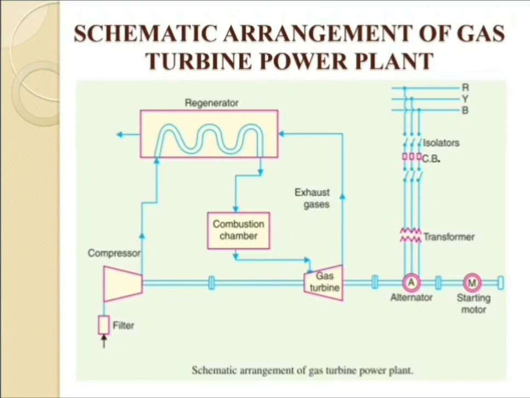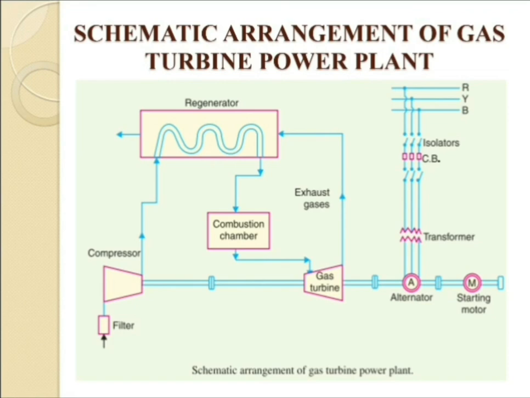Firstly, we have already discussed the working of the gas turbine power plant. In a gas turbine power plant, air is used as the working fluid. Air is compressed by the compressor and led to the combustion chamber, where heat is added to the air, thus increasing the temperature. Heat is added to the compressed air either by burning fuel in the chamber or by the use of air heaters.